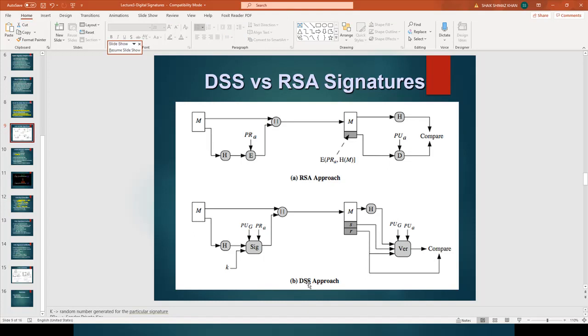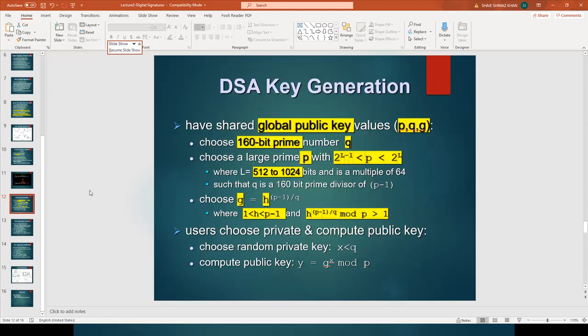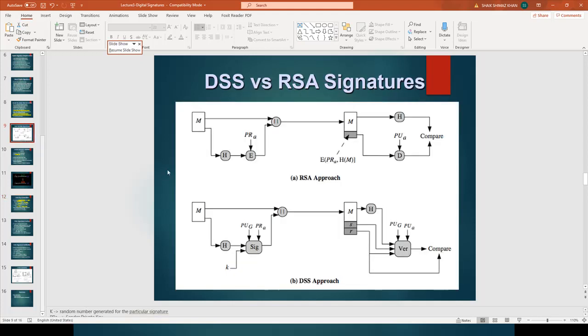You can see here in the DSS approach, the global public key is used for signature. So the global public key is represented using these three values PQG in the DSA algorithm. How PQG is derived, you can see very clearly. Now we have the global public key value.